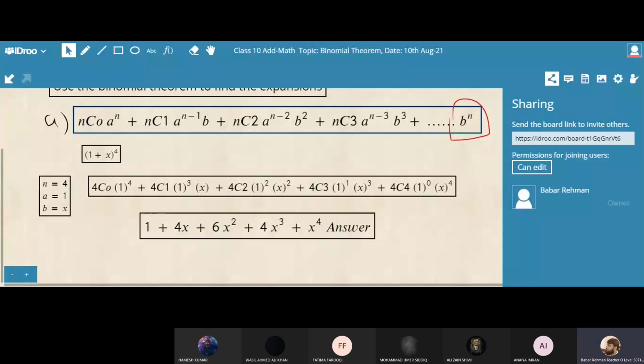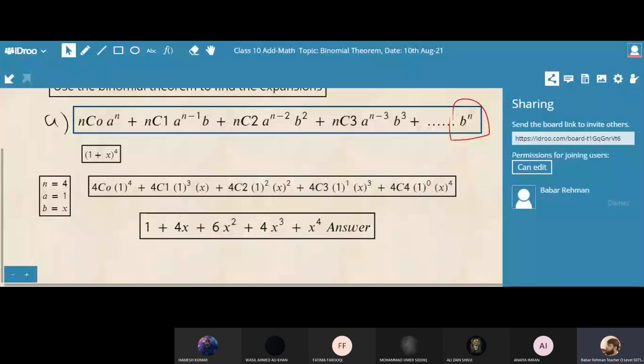It is not necessary to write x power 4 first and then descending order. You should write the answer like this. Ali Zain, you have done very well. Good job. I can see your answer. You have pasted your answer in the chat box.